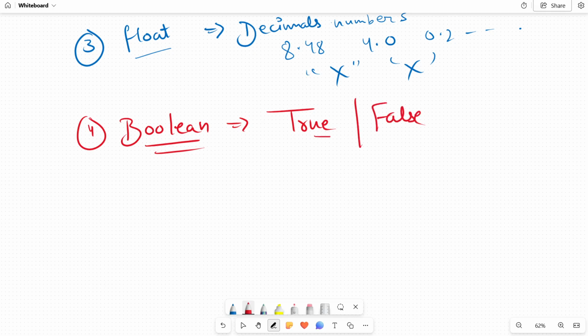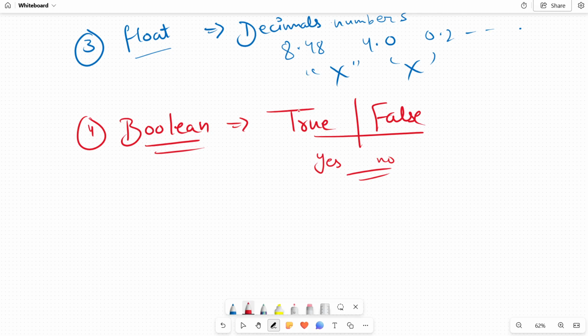This is kind of for yes or no questions. Sometimes you ask, is 8.4 a float? It is going to return true. Or, is 8 present in 8.48, is 8 present in 84821? That is going to be true.